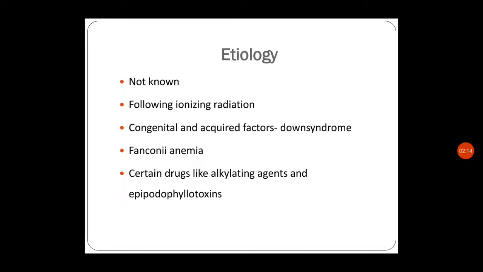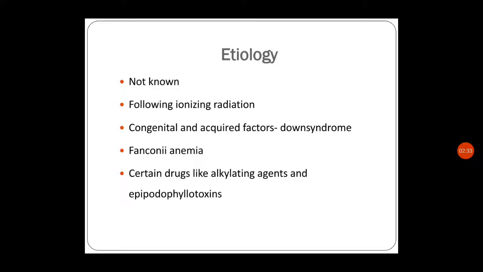Regarding the etiology, it is not known, as with any other leukemia. It is usually seen following ionizing radiation, congenital and acquired disorders, and factors like Down syndrome, Fanconi's anemia, and certain drugs like alkylating agents and epipodophyllotoxins.